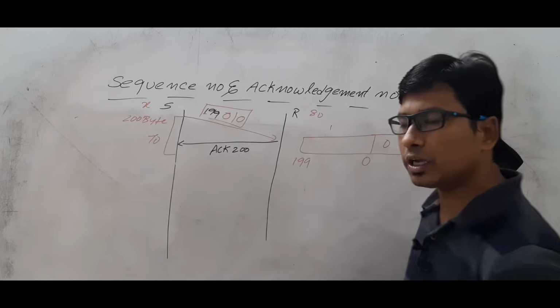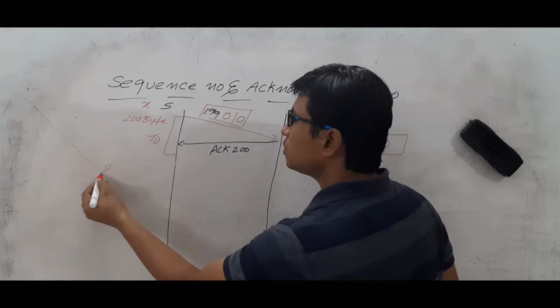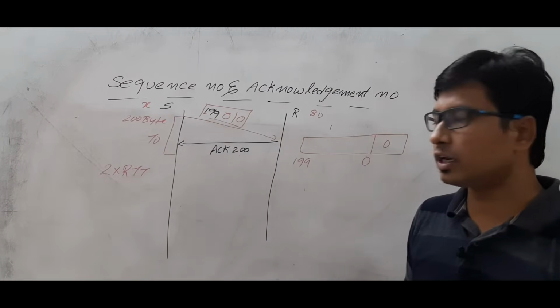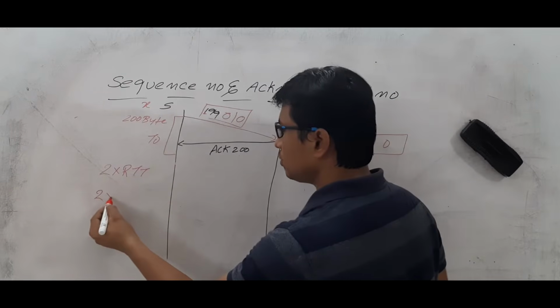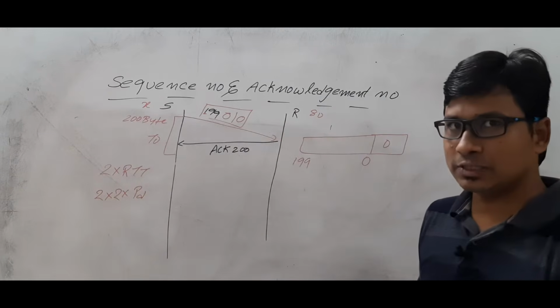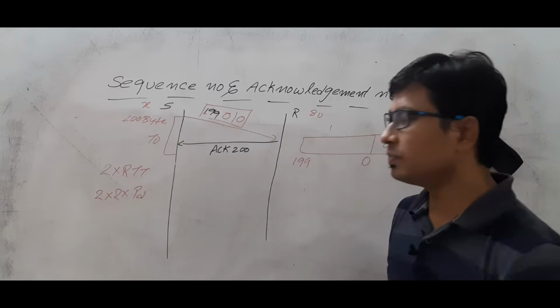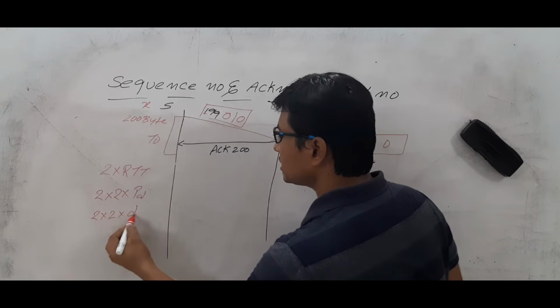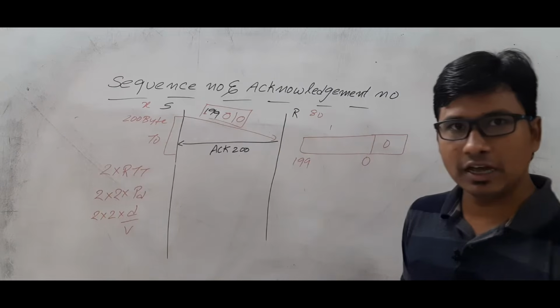What will be the timeout timer? It will be equal to 2 into round trip time. Then you can ask me, what is round trip time? Round trip time is equal to 2 into propagation delay. If you ask me what is propagation delay, I will scold you. Propagation delay is equal to distance by velocity. Am I right or wrong?